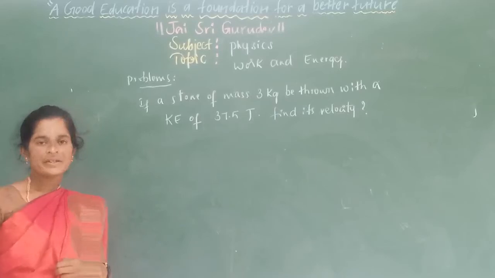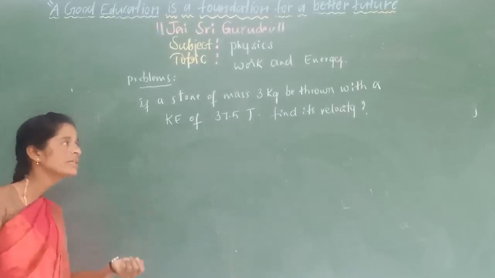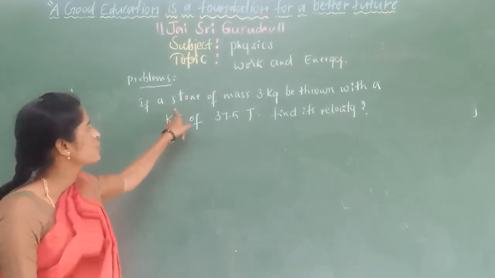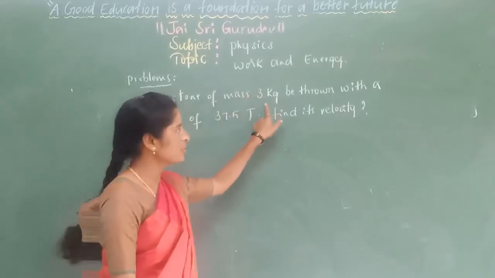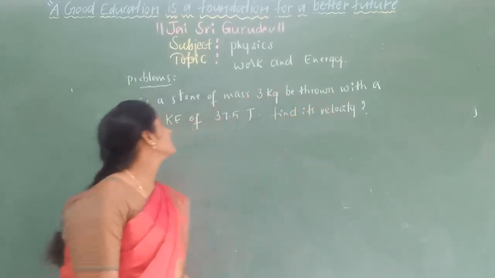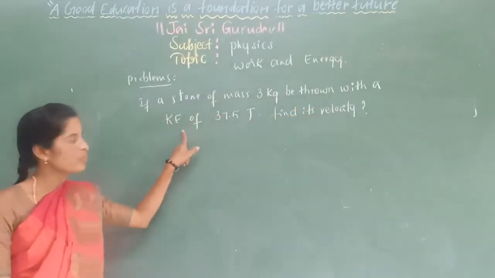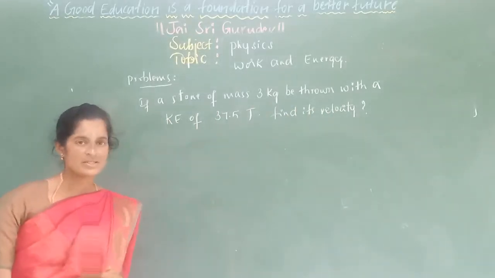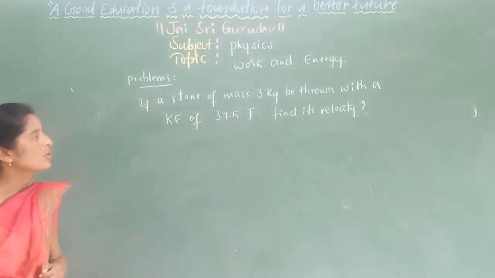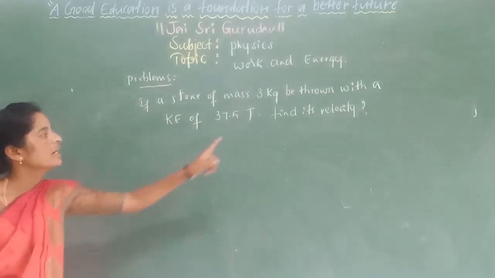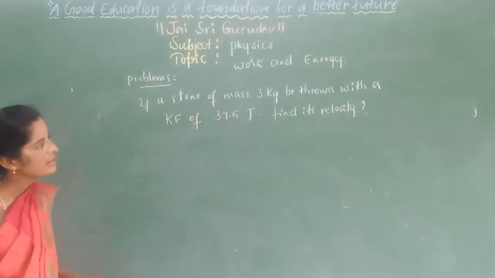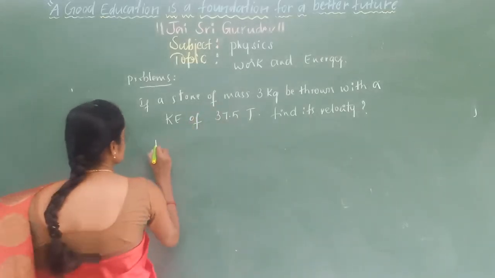The problem related to kinetic energy. We have already written the problem on the board. If a stone of mass 3 kg is thrown with the kinetic energy of 37.5 joules, find its velocity. We need to calculate its velocity. By reading the problem, collect the data first.